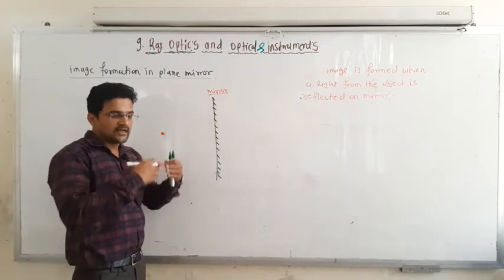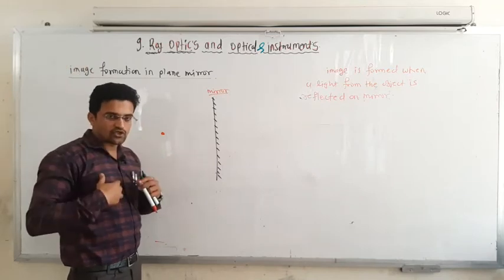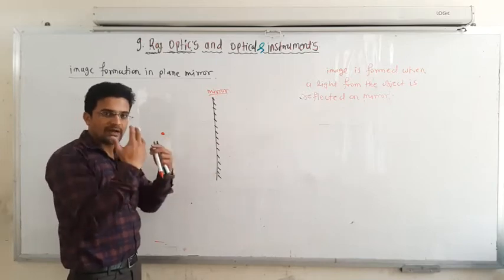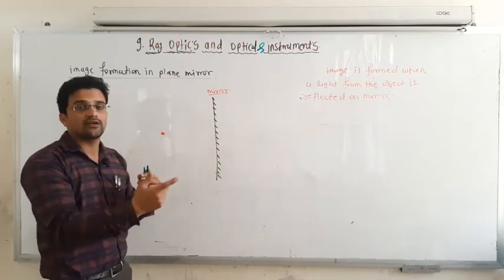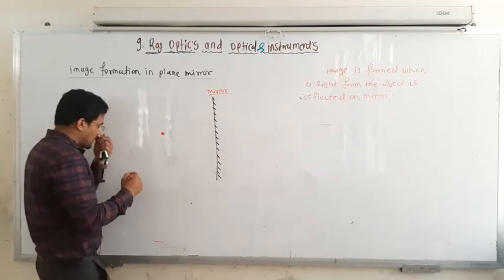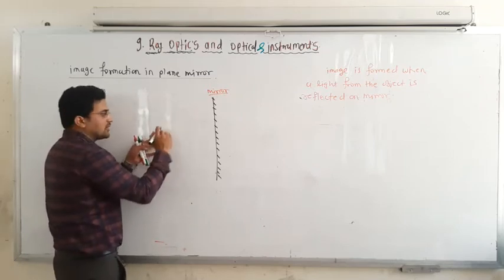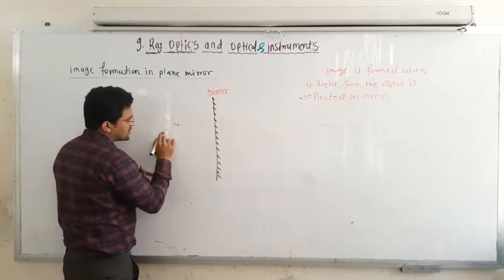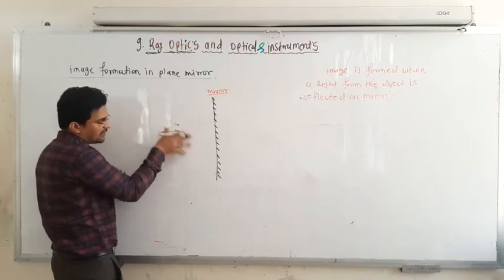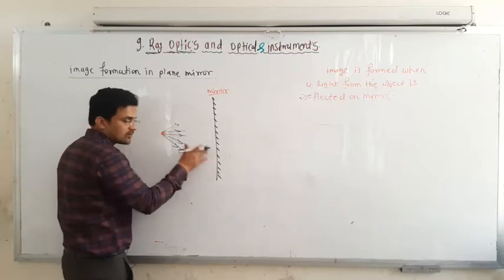That means when you stand in front of the mirror, the light incident from the other sources has to hit the object and then the mirror, and when all the rays are reflected back, then you can see yourself. So reflection of light is the main reason behind the formation of the image in the mirror. Now if this is the object, there are many lights emitting in all possible directions, in random directions, and they hit the surface of the mirror.